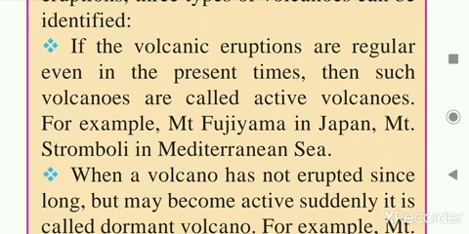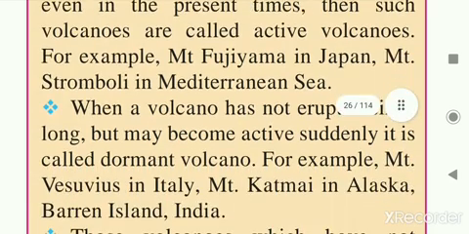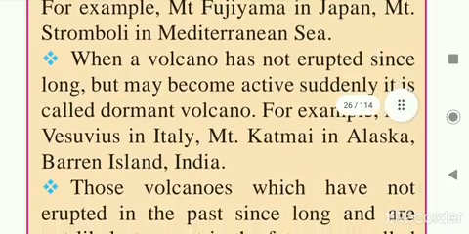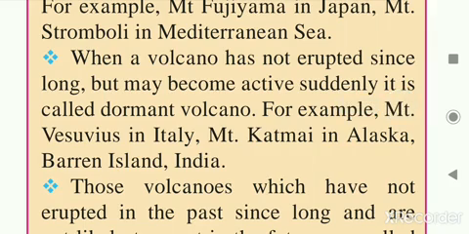For example, the country Japan is known for active volcanoes: Fujiyama, and Mount Stromboli in the Mediterranean Sea. These are two examples of active volcanoes, where eruptions occur regularly. Next is when a volcano has not erupted for a long time but may become active suddenly. It is called the dormant volcano.